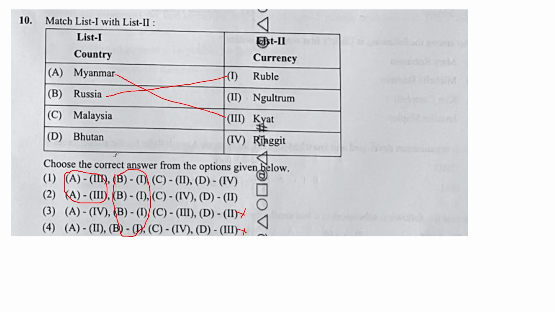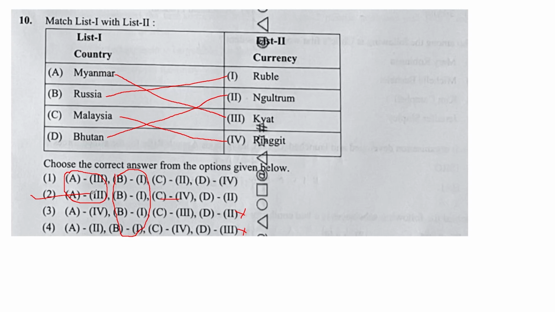So next come to Malaysia. So the currency of Malaysia is ringgit. And the currency of Bhutan is Ngultrum. So what will the correct option be? C is 4. So this option is correct. So number 2 option is the correct answer.